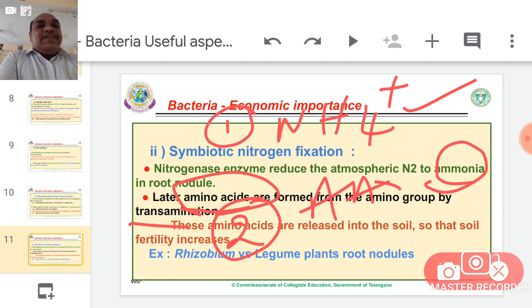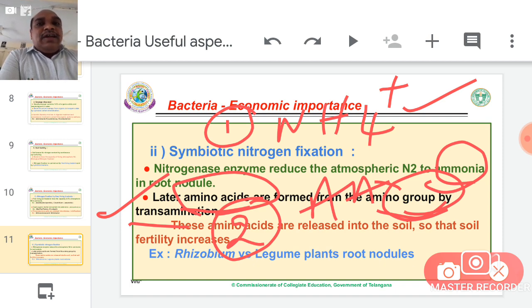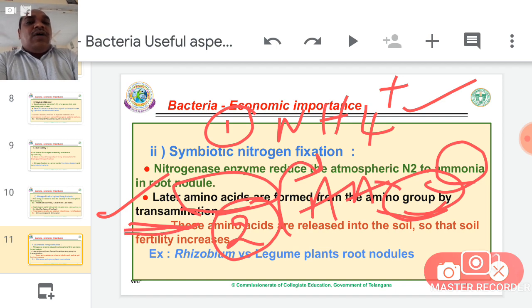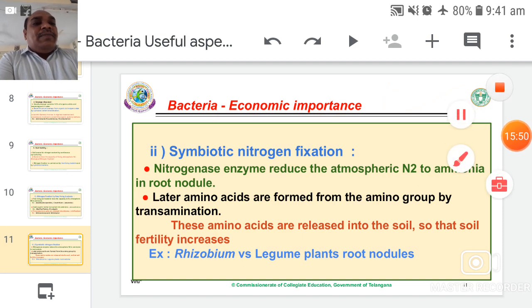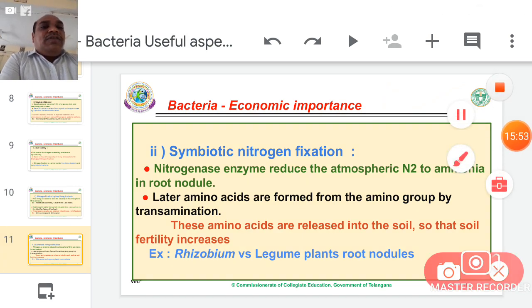How are amino acids synthesized? Due to the transamination reaction, an amino group is transferred from one chemical to another, from one organic acid to another organic acid. The organic acid that receives the amino group is converted into an amino acid. This is called amino acid synthesis. Through transamination, amino acids are synthesized. After that, amino acids are converted into proteins.